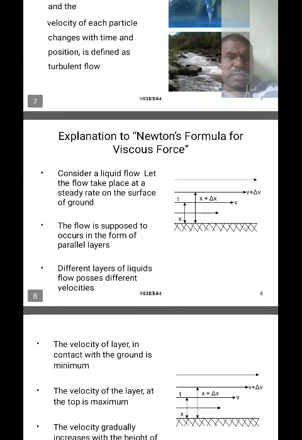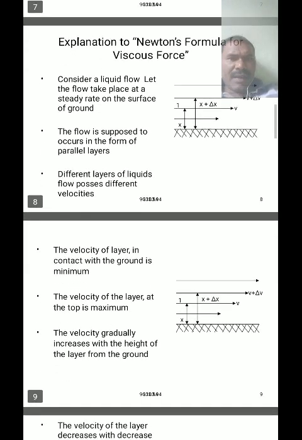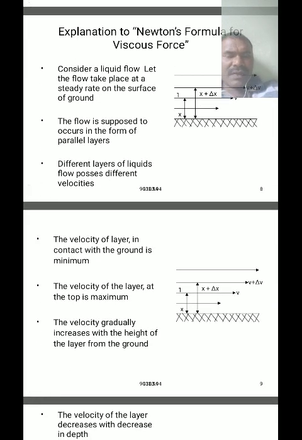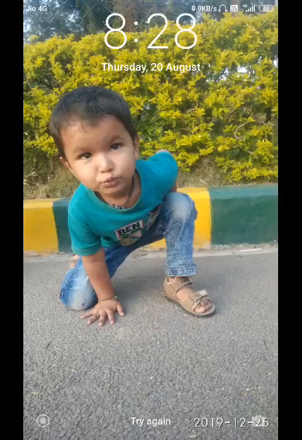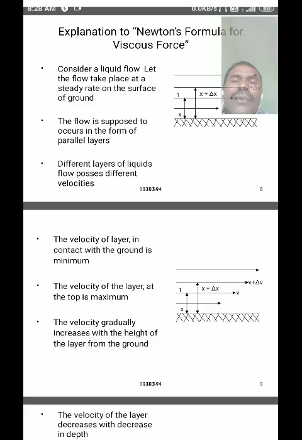Why do the layers follow different velocities? Due to the rotational flow, due to the net angular momentum, the upper layer affects the velocity of the lower layer, but the lower layer applies an external force on the upper layer. That's why the upper layer flows with a greater velocity compared to the lower layer.